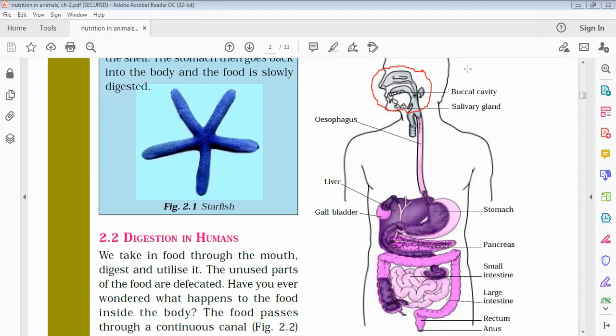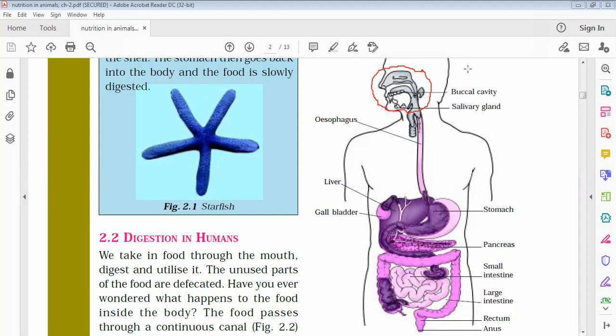Now the salivary glands release a digestive juice called saliva in the buccal cavity. It makes the chewed food wet and slippery. This makes swallowing the food easier, right? Because saliva wets the food and makes it slippery, that's why it makes swallowing easier. So during digestion in the buccal cavity, starch present in the food gets converted into the sugar maltose.